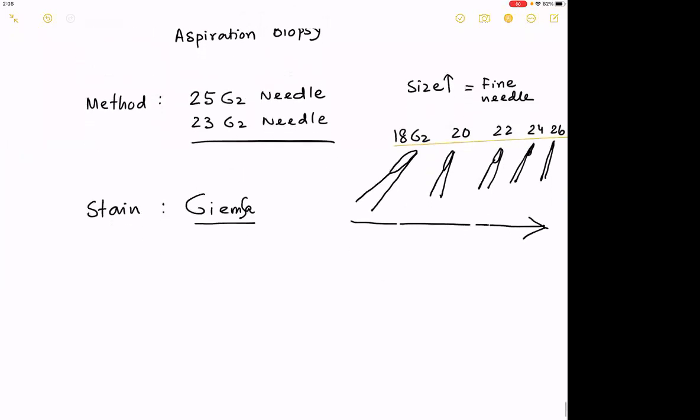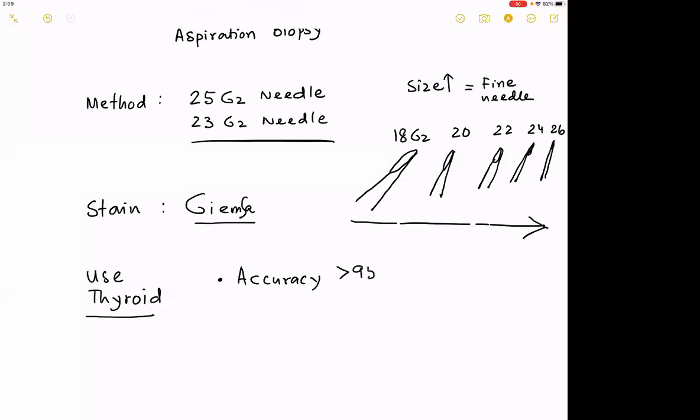Okay. The next part of this is, what is the use in thyroid? Point number one, the use in thyroid is the accuracy of an FNAC is greater than 95%. That means in 95% of the cases, it can tell you what is what.